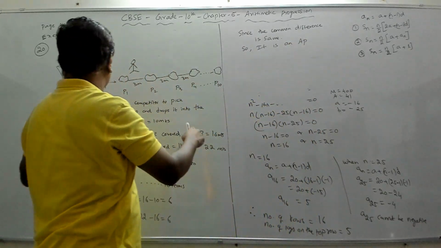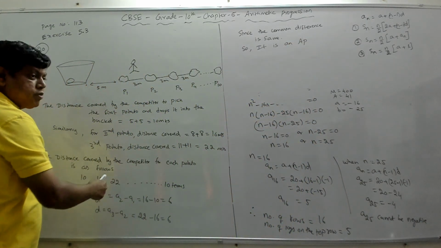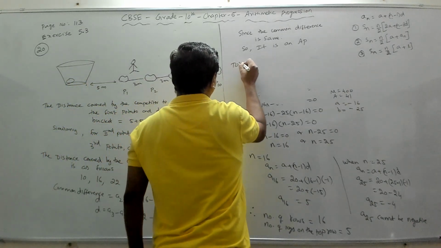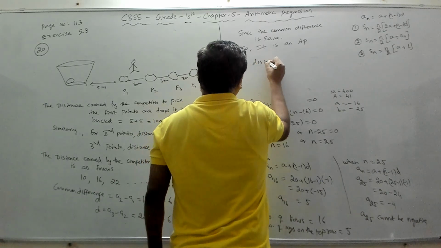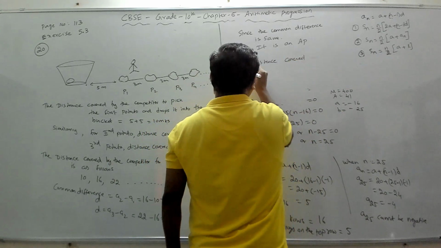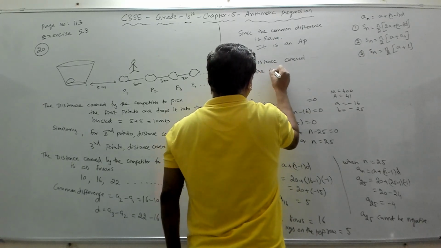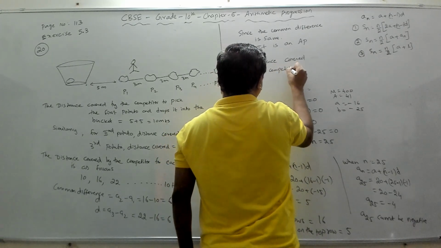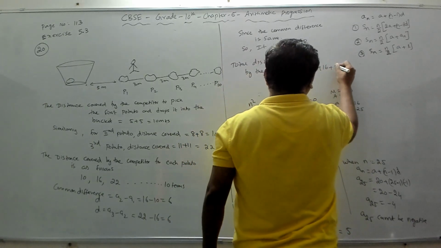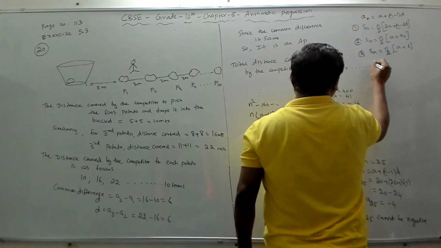Therefore this list of numbers forms an AP, arithmetic progression. Now the total distance covered by the competitor is equal to 10 plus 16 plus 22 plus dot dot for 10 terms.